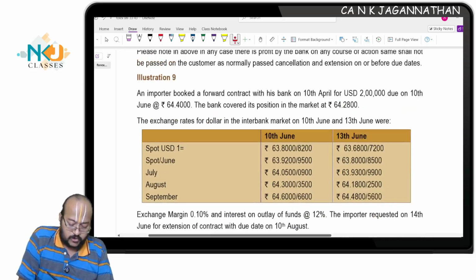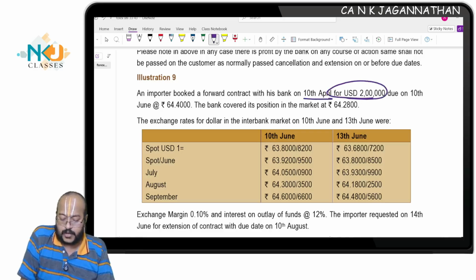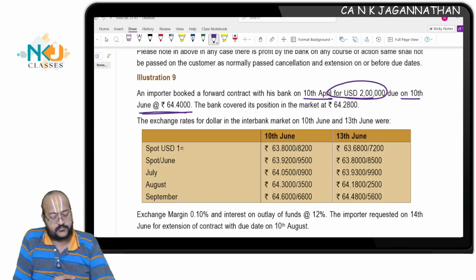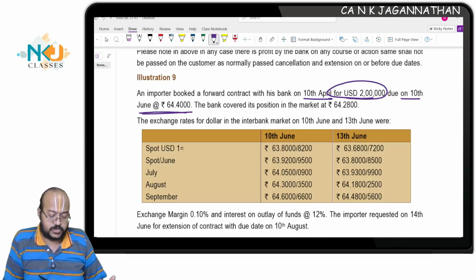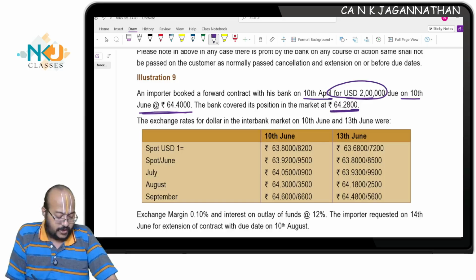An importer booked a forward contract with his bank on 10th April for USD 2 lakhs due on 10th June at 64.4. The bank covered its position in the market at 64.28.